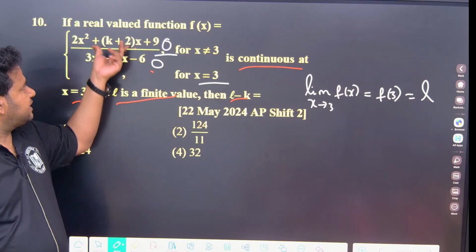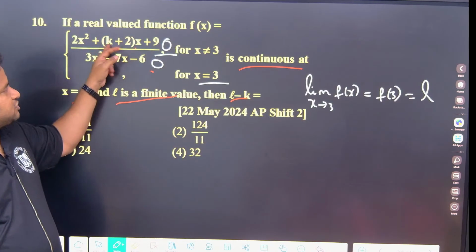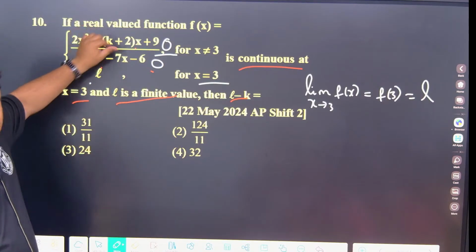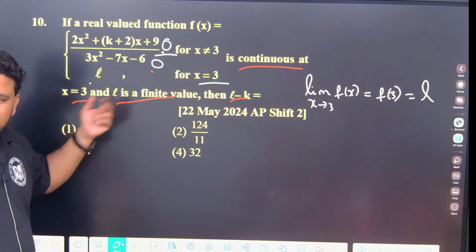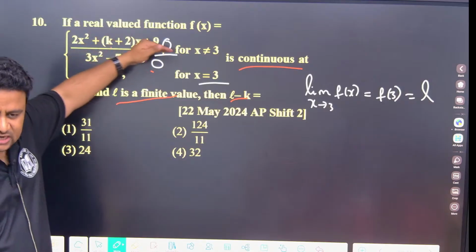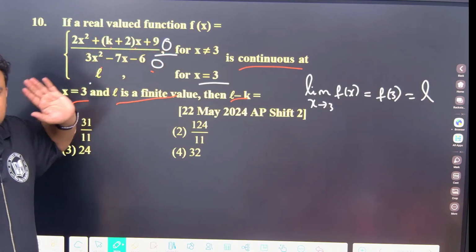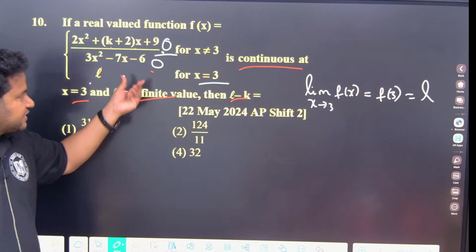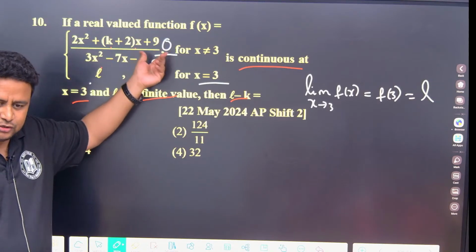Suppose a constant is here. Here I cannot say 0 or not, because a constant value is there. Suppose the constant value is not given in the numerator, they have given it in the denominator. If the numerator is coming 0, take the denominator also equal to 0. Understood? Here we are getting denominator 0, so take the numerator 0.